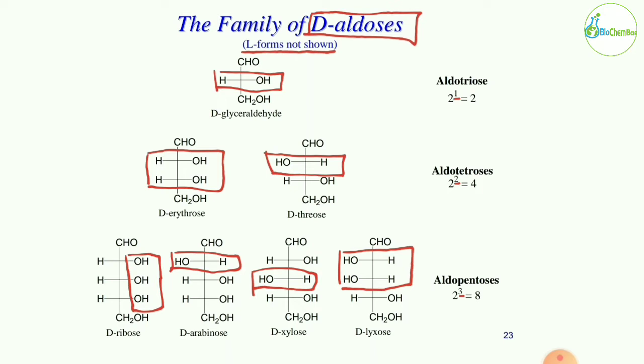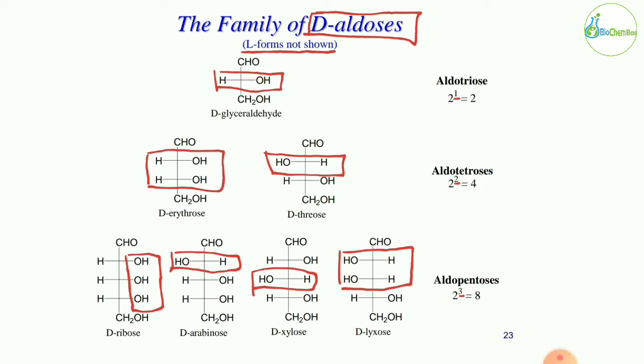Okay, and we are going to look at the aldose. So obviously all the forms here we are going to look contain the aldehyde group as a functional group. Okay, so all the groups have aldehyde. So first is a triose because it has 3 carbons, so we call it D-glyceraldehyde. You have to remember all the names. So here 2 raised to 1 is equal to 2.